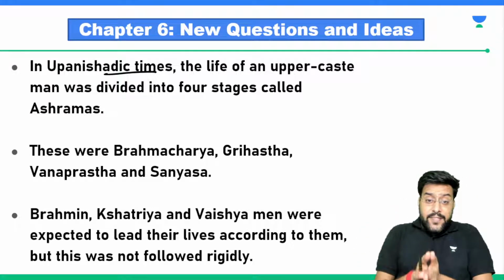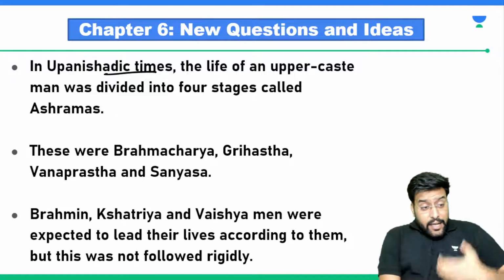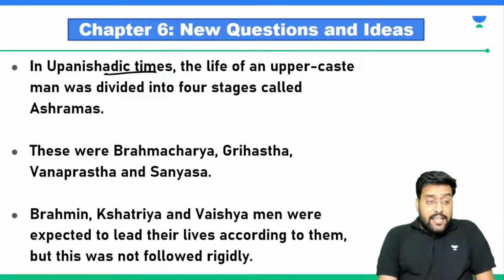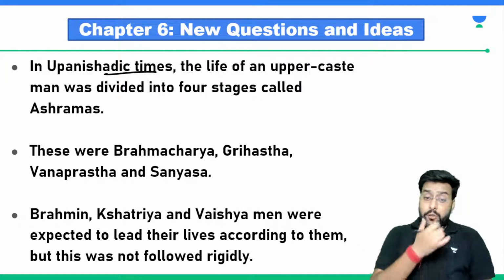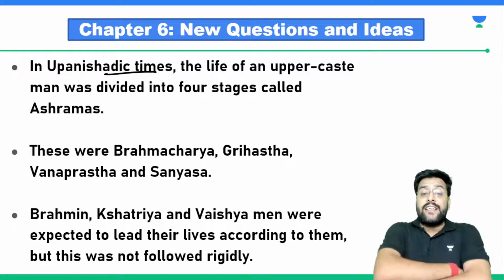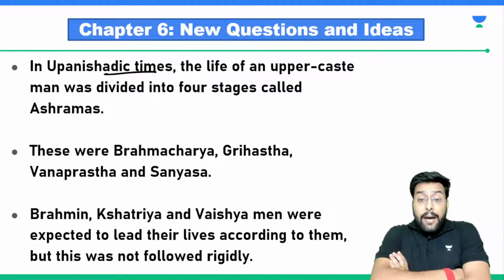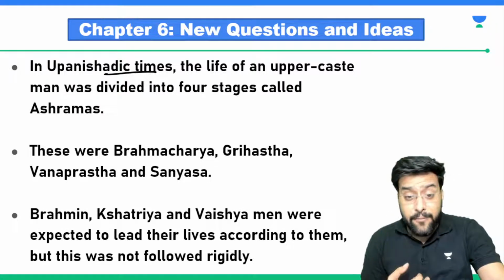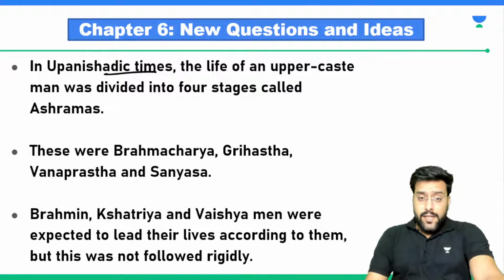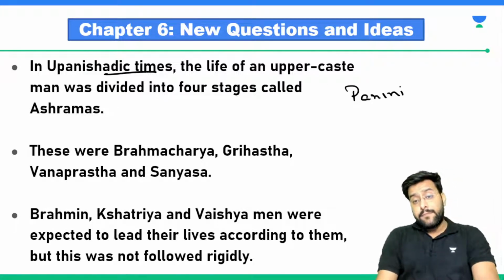During those times, a person by the name Panini, we need to again remember this, a grammarian. When intellectual ideas started coming up, we saw the development of schools. Apart from those, there were other intellectual ideas. One such example of an intellectual scholar of those times is Panini. He was a grammarian. He gave the grammar for Sanskrit. Sir, you need to remember these small pieces of information. Who was Panini? He was the grammarian.